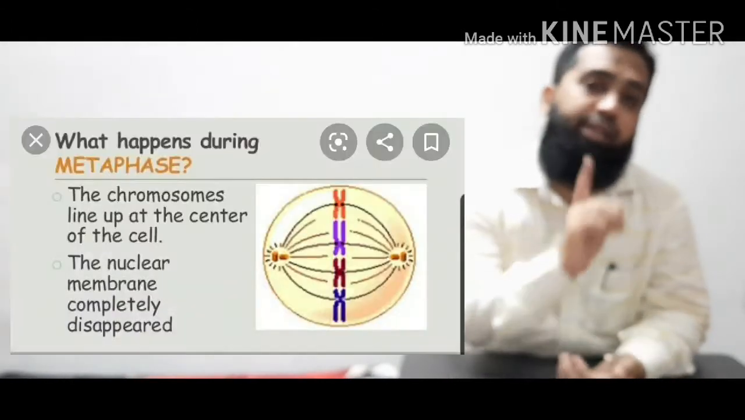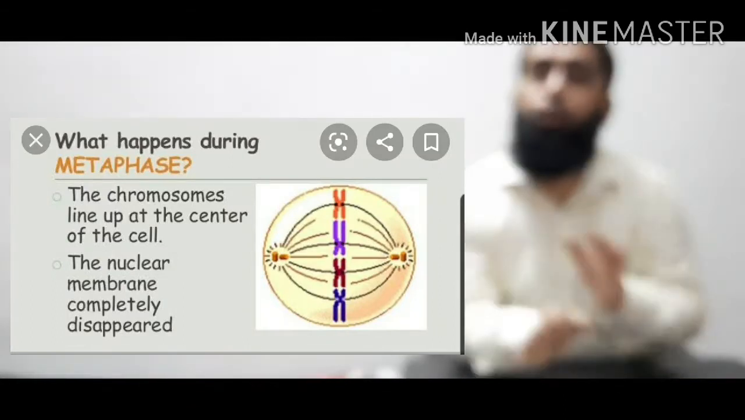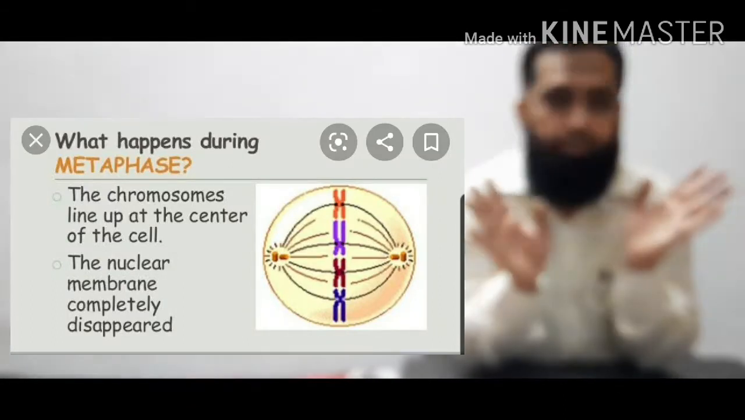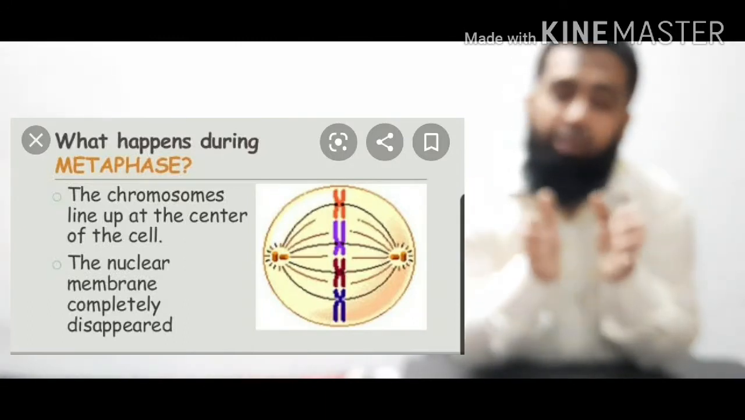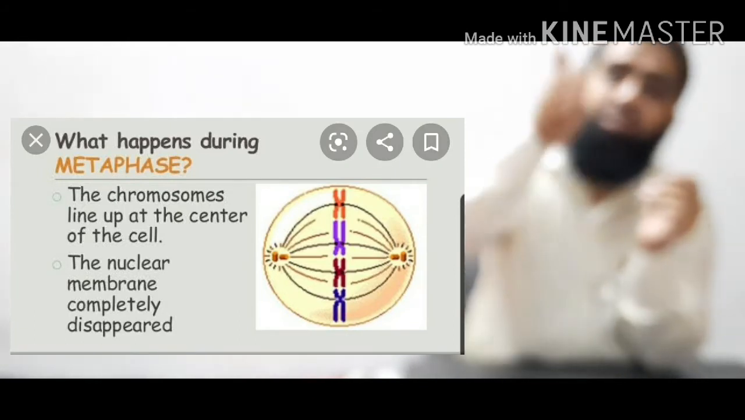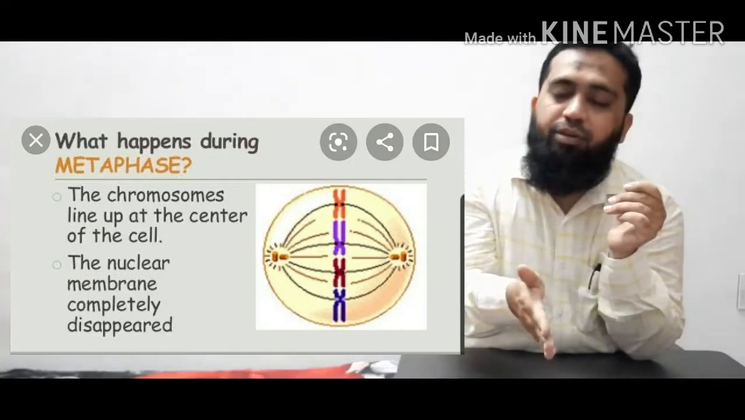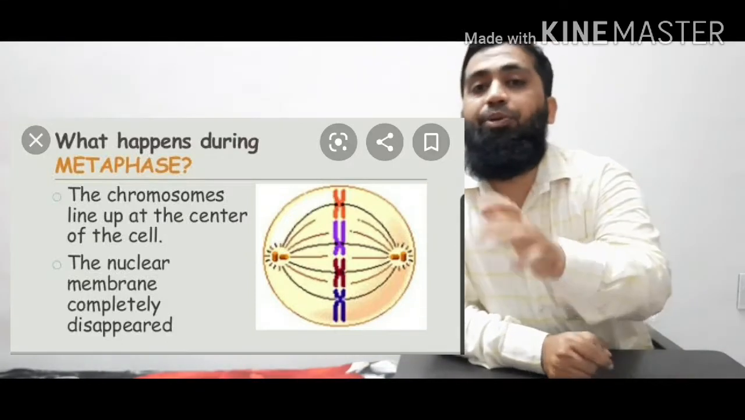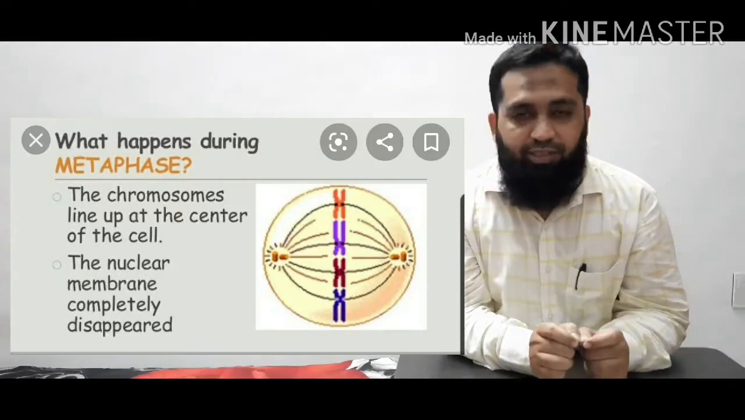Now let us come to the second phase called metaphase. Now what happened in metaphase? In metaphase, the nuclear membrane totally disappears. We cannot see the nuclear membrane now. And another important thing which happened in metaphase is that the chromosomes come in one line. They come in one particular line, and that line is called the equatorial plane. And these chromosomes are with their sister chromatids.